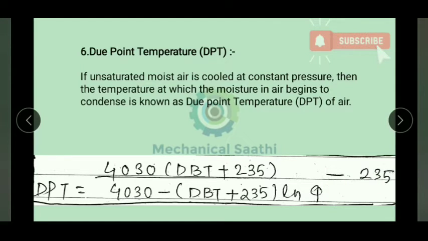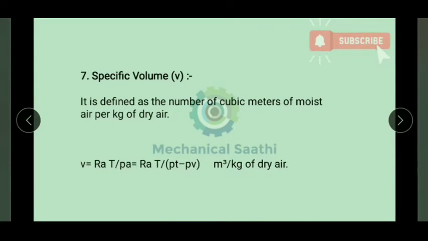Let us move towards the next property, the specific volume. I think you have an idea about this. Specific volume is defined as the number of cubic meters of moist air per kg of dry air. We are taking meter as our unit here.